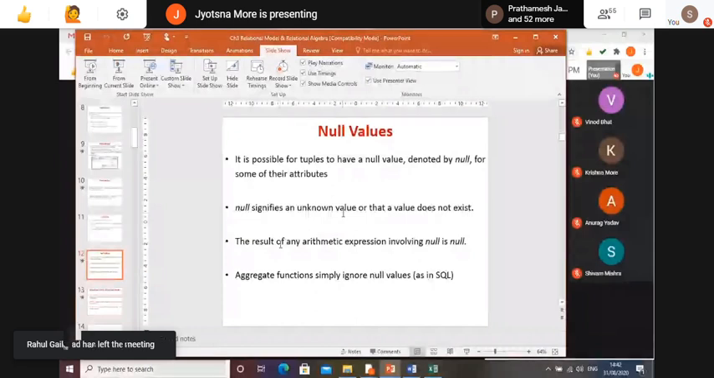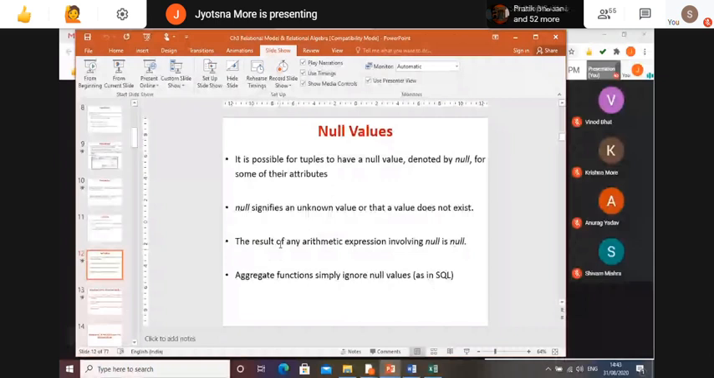Aggregate functions simply ignore the null values. What are aggregate functions? Forget right now, we will see that in chapter number 4, but for exam point of view, if you are writing the answer for integrity constraint, you should know that aggregate functions simply ignore the null values. That we will see in detail for chapter 4.